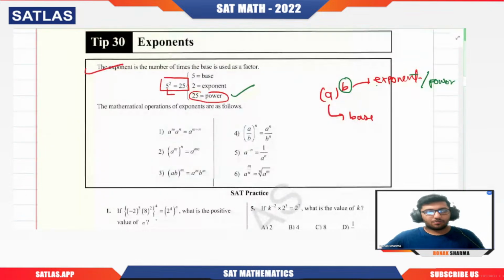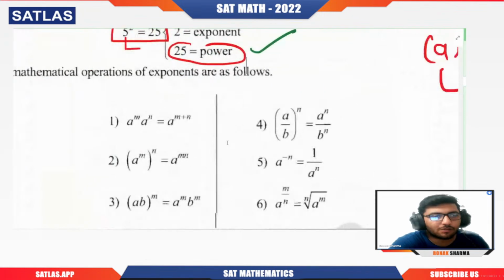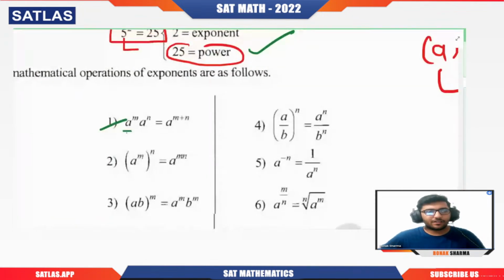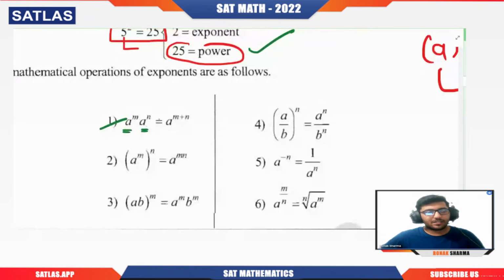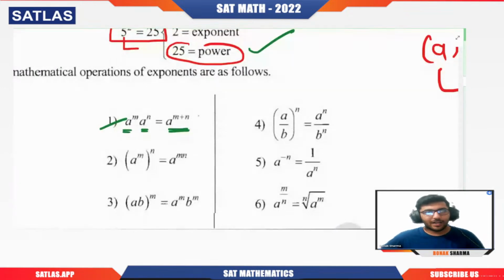Now, we have a few basic laws of exponent. Let us quickly discuss them. If we have the same base and the powers are different, then we can merge these two things into one base, and the powers will get added up. That is a power m plus n.